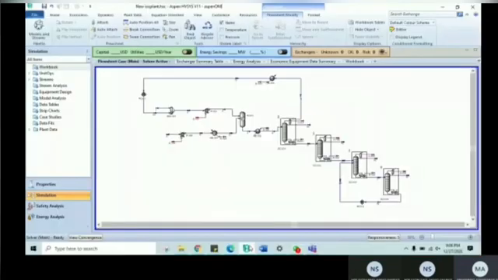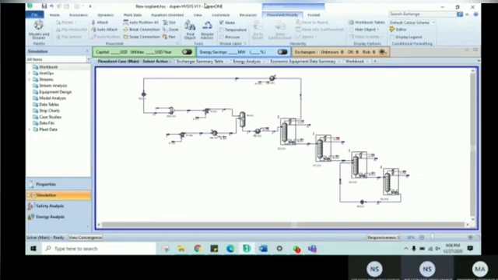My name is Fatini and I will present on HASIZ. So we have already set up the PFD of our process in the HASIZ, and currently we are working on our report on the HASIZ part.